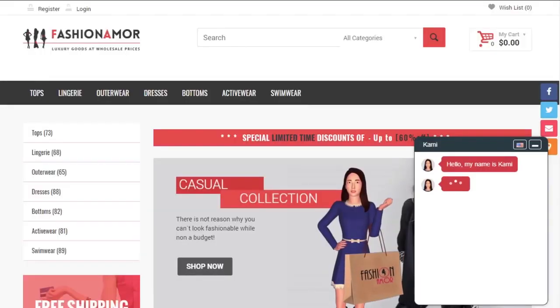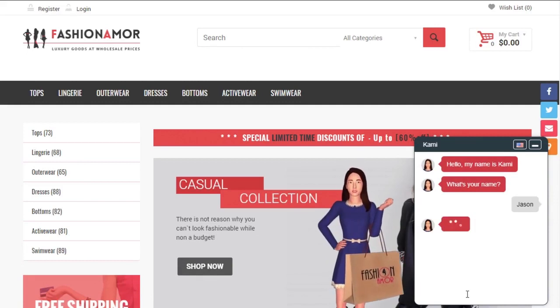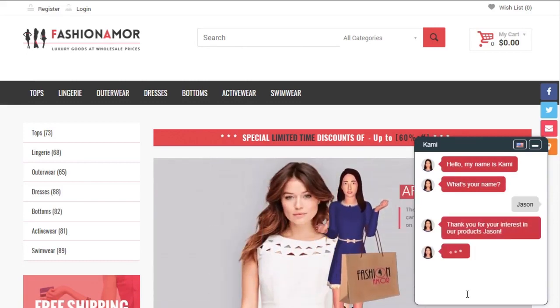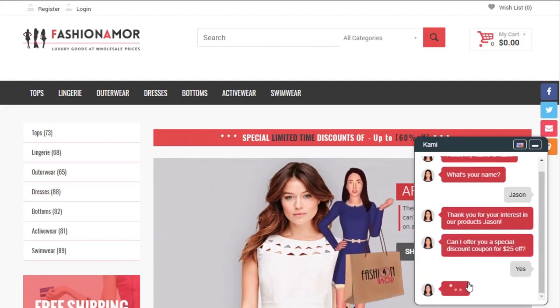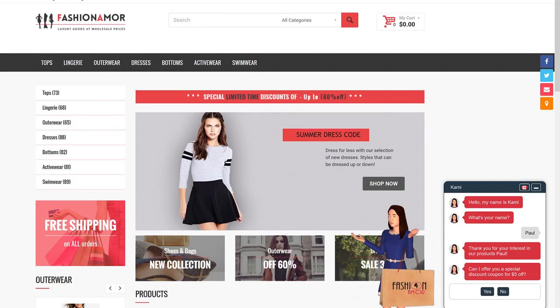And e-commerce sites can offer discounts or coupon codes, shipping information, and even customized product recommendations based on actual user responses.